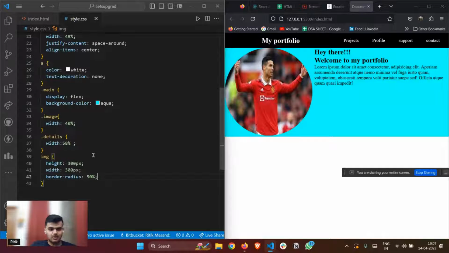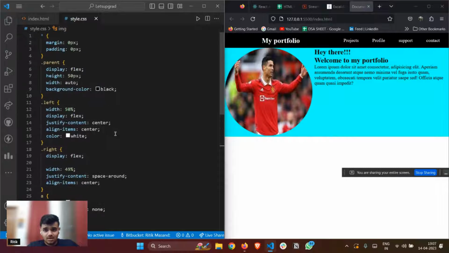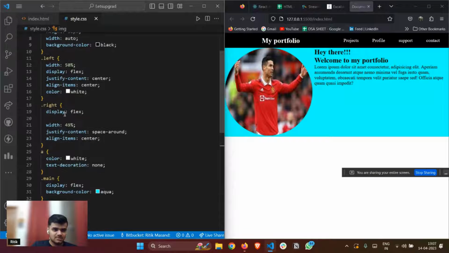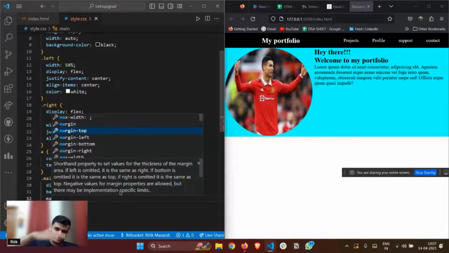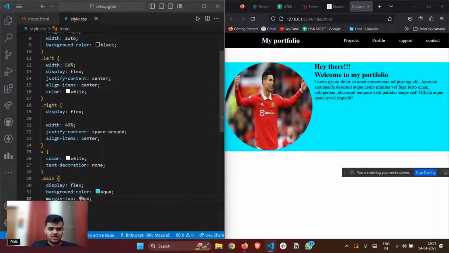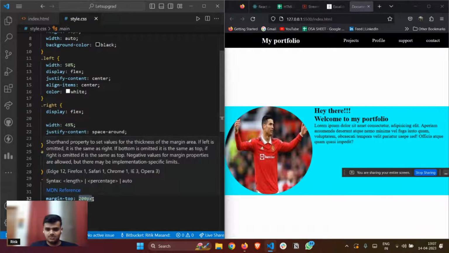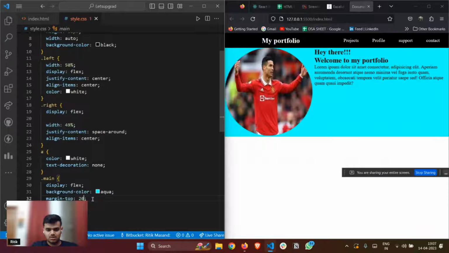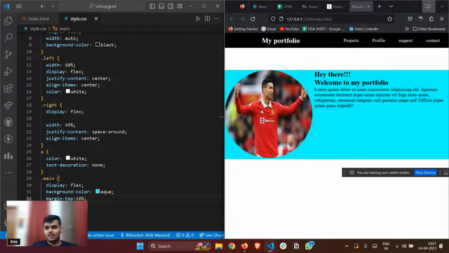Margin, yep, I'll give some margin as well. Let me go to my main section. Where is my main section? Yep, here. Let me give some margin. I want to give some margin top because I want to make it go down. So margin top, let's try 50 pixels. Let's try 200 pixels. Not in terms of pixels, let's try in terms of percentages. Let's suppose 10%. Okay, how is it looking?